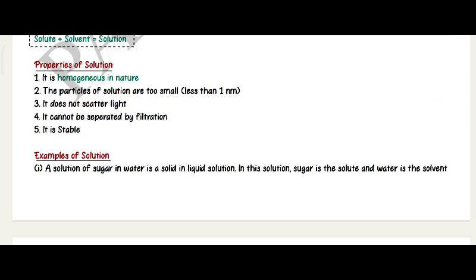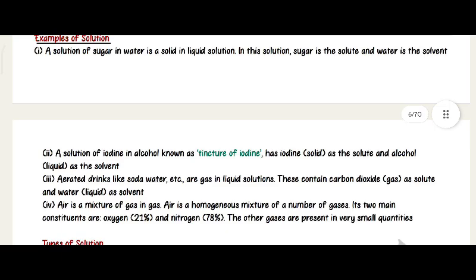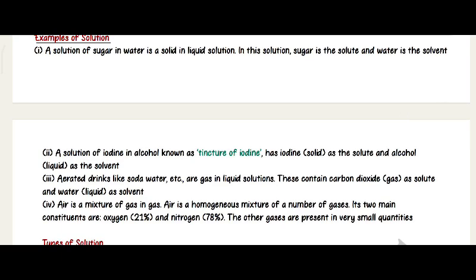Examples of solution. A solution of solid in liquid: a solution of sugar in water is a solid in liquid solution. In this solution, sugar is the solute and water is the solvent. A solution of iodine in alcohol, known as tincture of iodine, has iodine, a solid, as the solute and alcohol, a liquid, as the solvent.